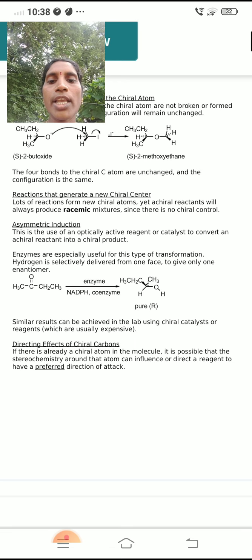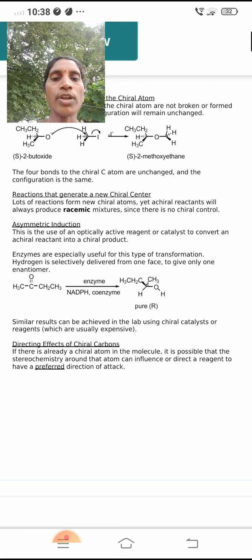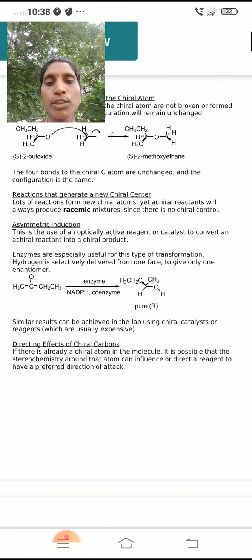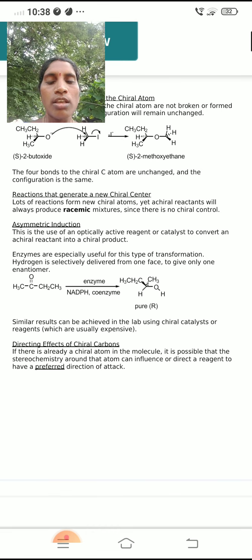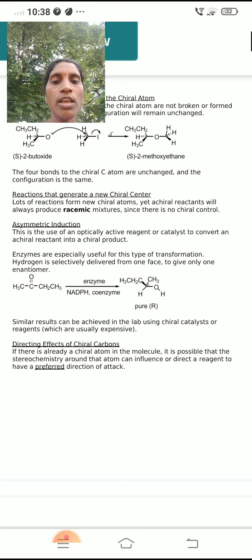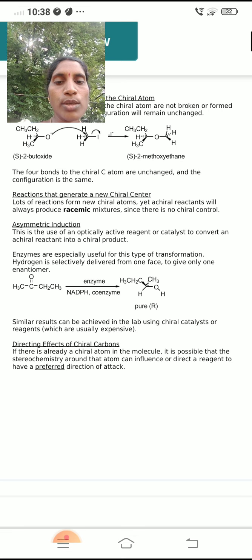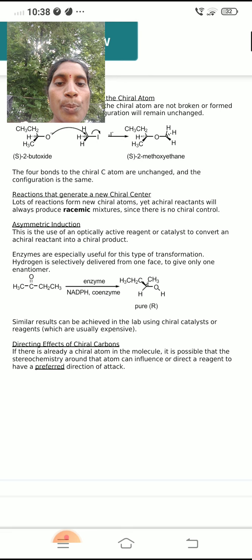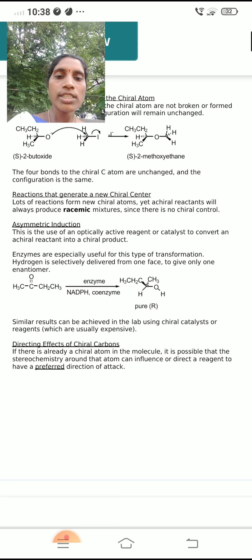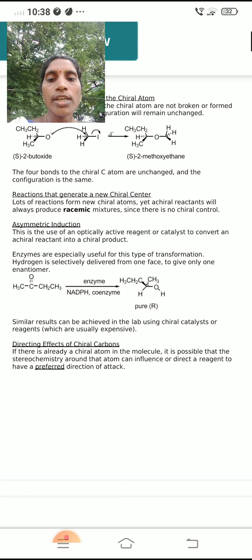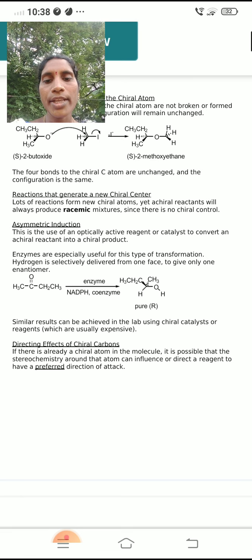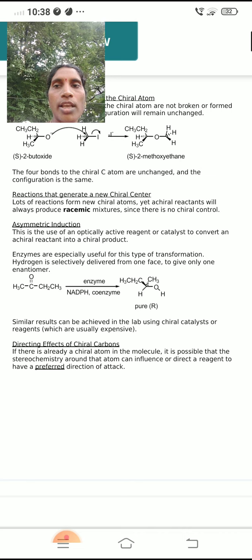Hydrogen is selectively delivered from one face to give only one enantiomer. 2-butanone, in the presence of the enzyme and the coenzyme NADPH, forms 2-butanol. The enantiomeric configuration is R. Similar results can be achieved in the lab using chiral catalysts or reagents, which are usually expensive.